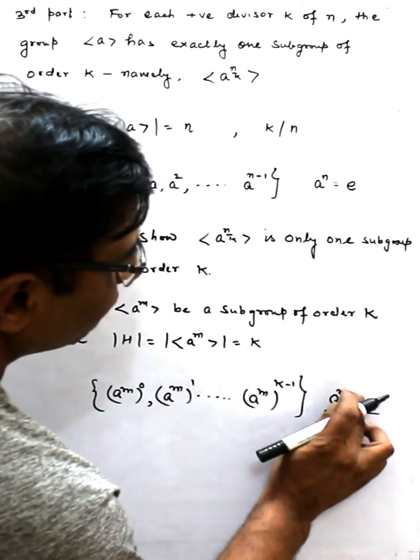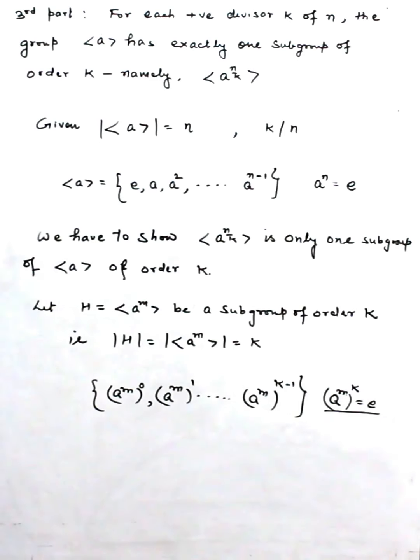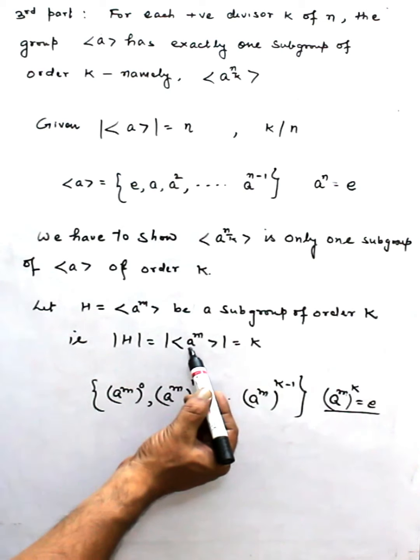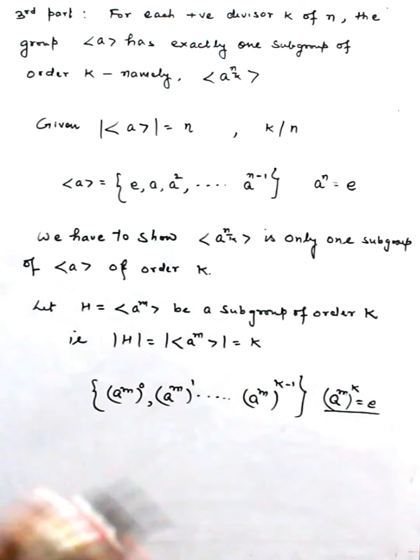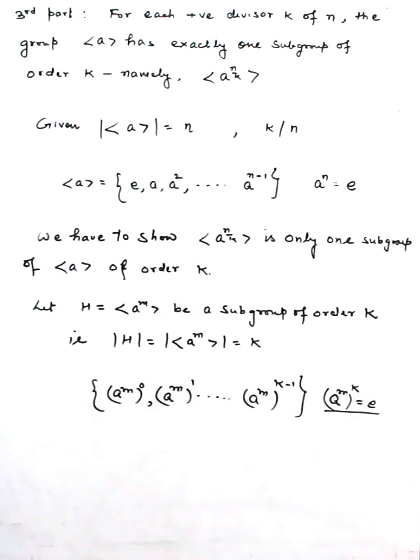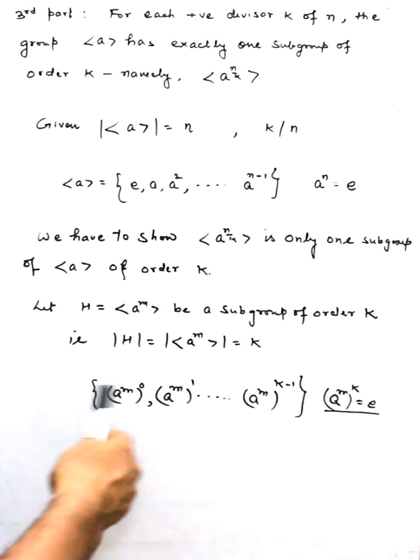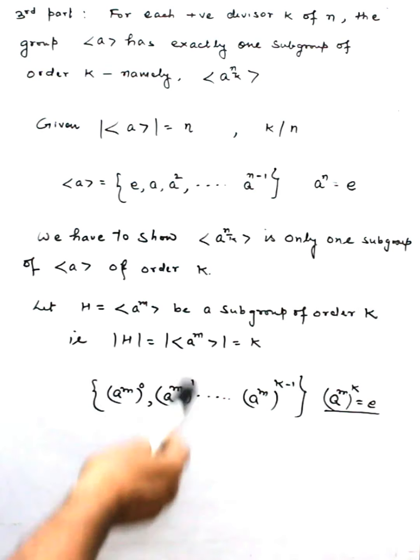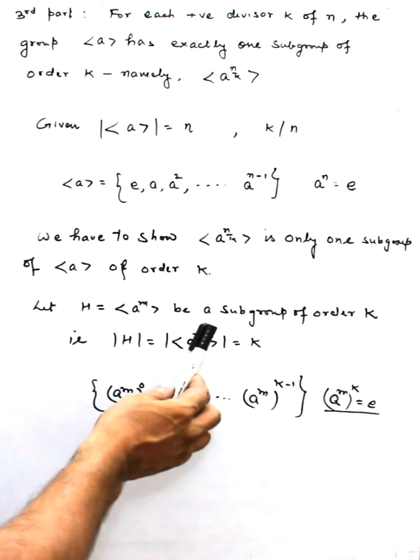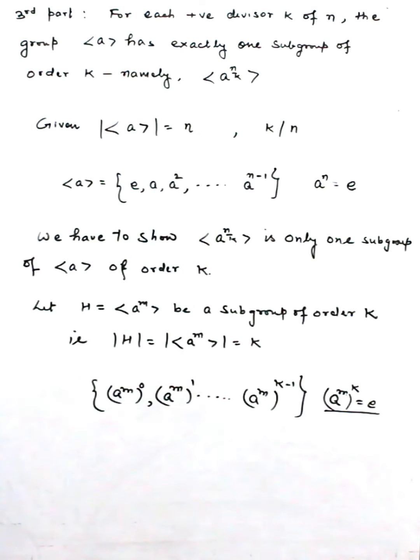Anyway, now here we show this m is actually not different. m is equal to n by k. This we have to show. Other way you can say that this is a group generated by some different number, but this different number is nothing; this is the same element, a^(n/k). This we have to show.